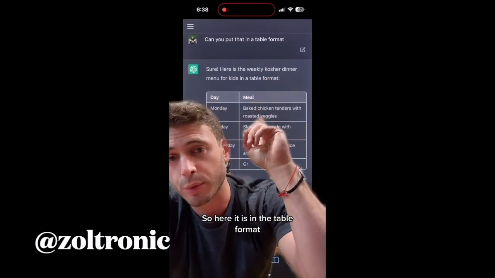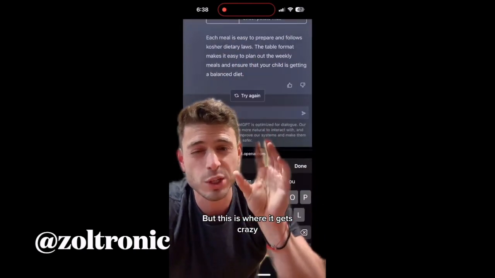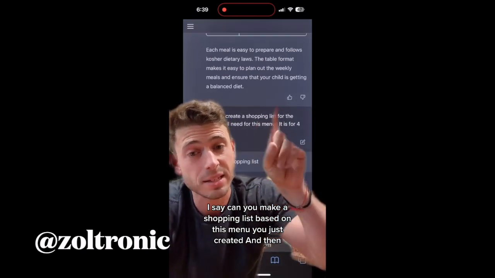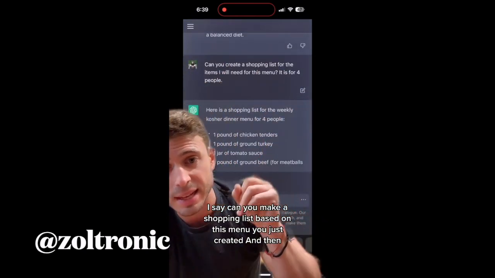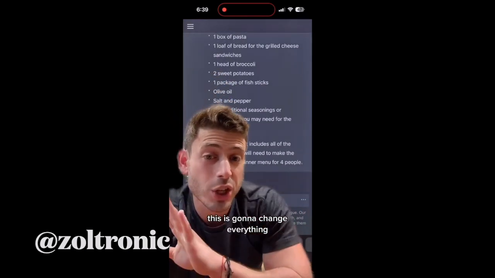So here it is in table format. This is real time, by the way. I sped up my typing. Other than that, it's real time. But this is where it gets crazy. I say, can you make a shopping list based on this menu you just created? And then this is going to change everything.